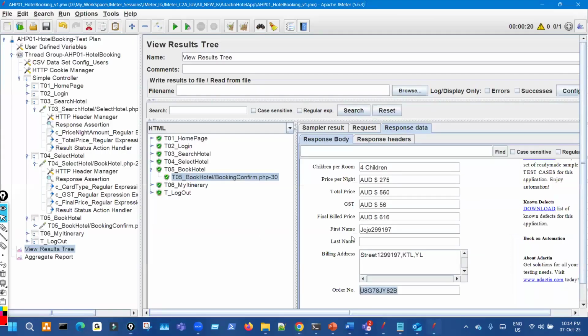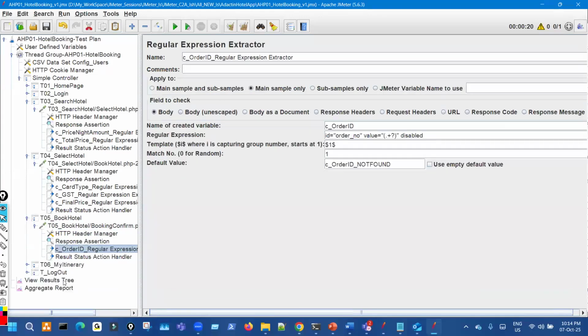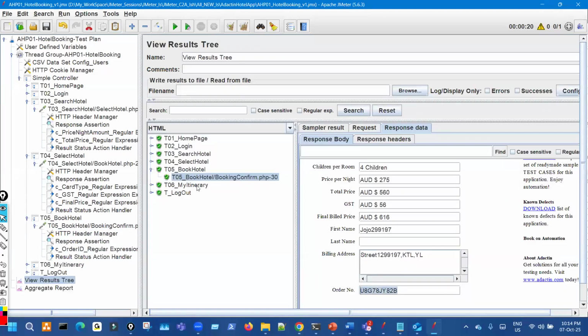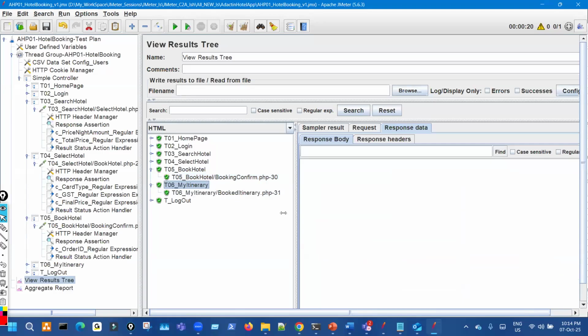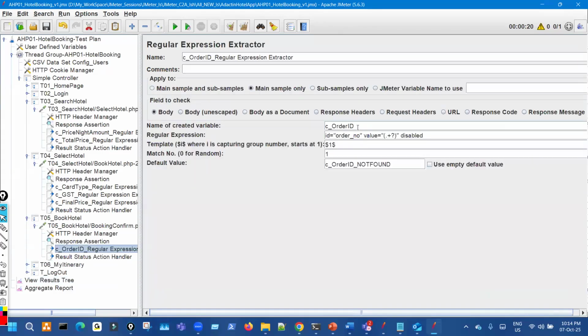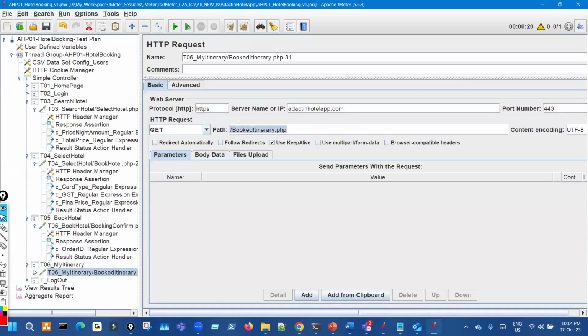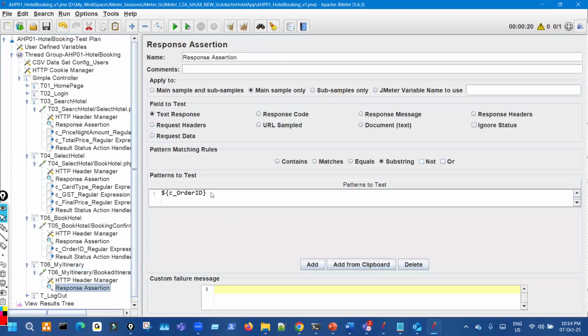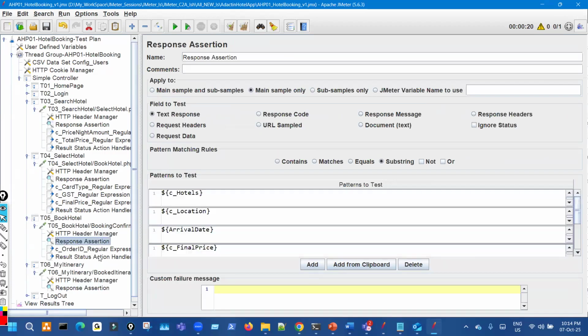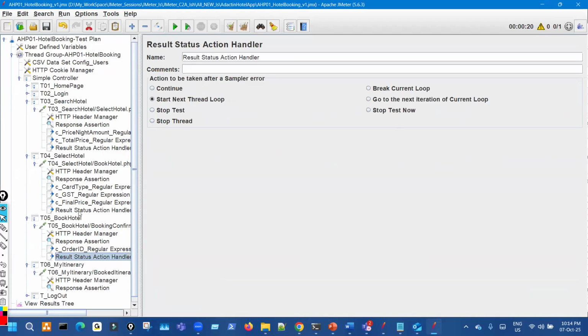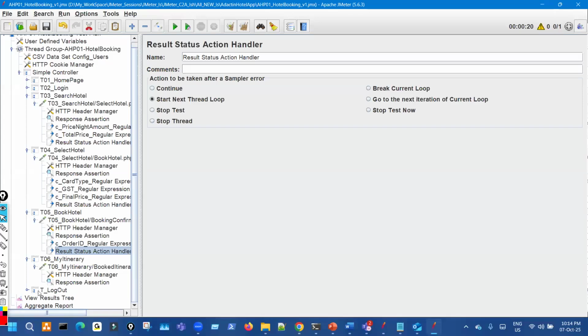Correct. So after that, from this book hotel, we have to extract that order ID, because we have to go to the itinerary page and verify that order. Going to the itinerary page is very simple. In the assertion, put that order ID so that it gets verified. And apart from that, with every request we have to put assertion. Wherever we are extracting the value, RSA is mandatory. Correct. So this needs to be followed.